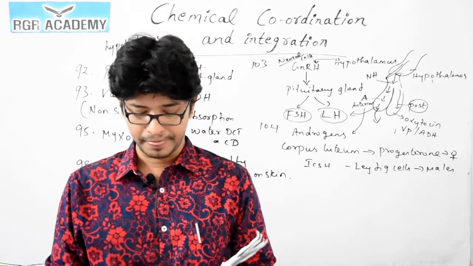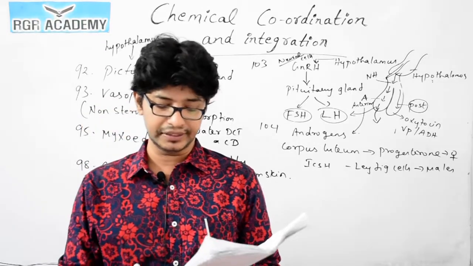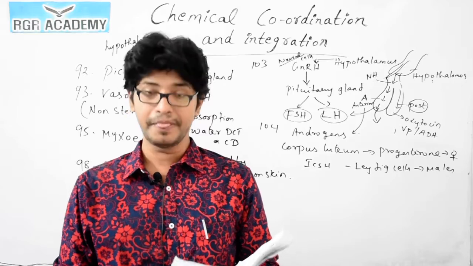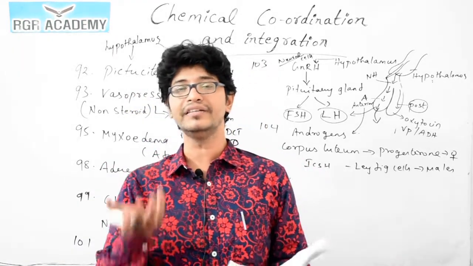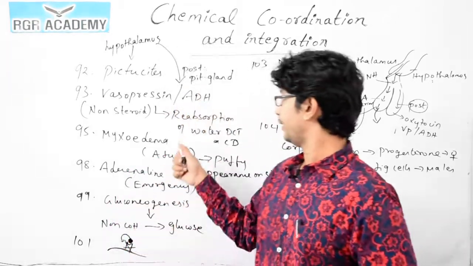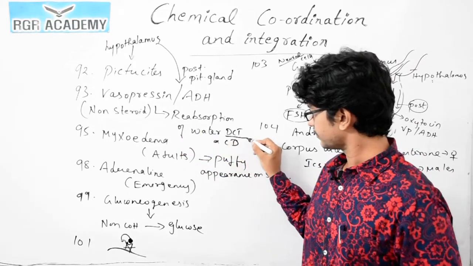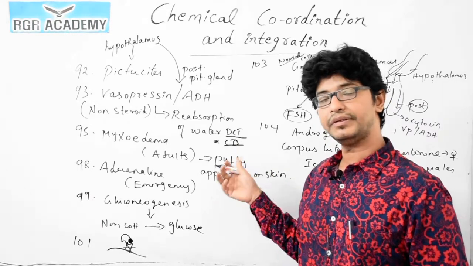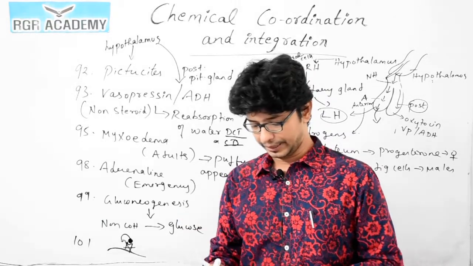Question 105. The condition in which the kidney fails to conserve water, leading to water loss and dehydration due to impaired ADH synthesis or release, is diabetes insipidus. So what is diabetes insipidus? I already told you, there is an increase in absorption of water in the DCT and in the collecting duct. So the absorption of water takes place, and automatically what will happen? The concentration of the urine will become hypertonic.